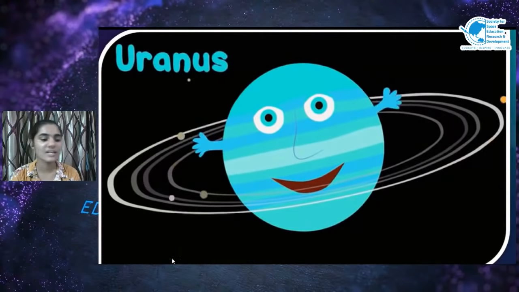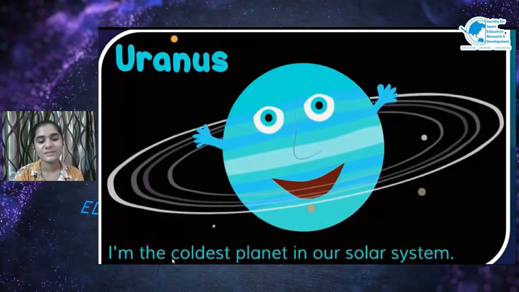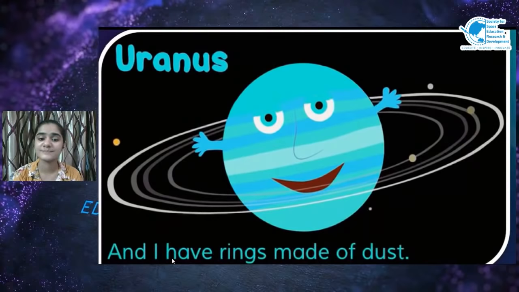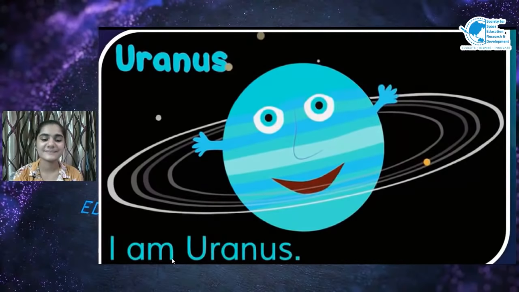Uranus. I'm an icy gas giant, the coldest planet in our solar system. And I have rings made of dust. I'm Uranus.